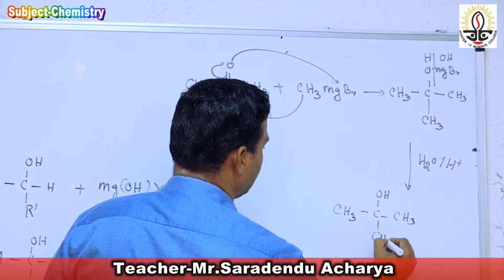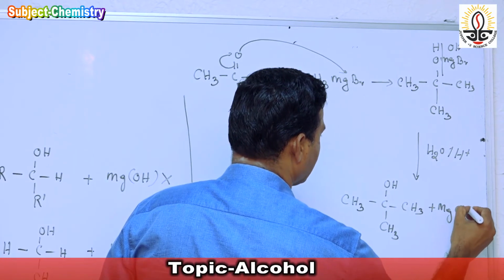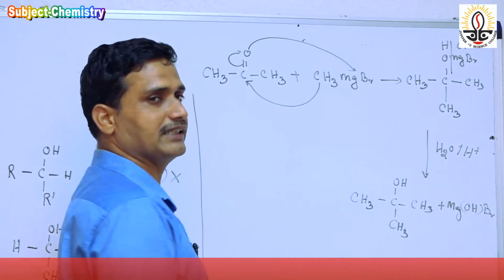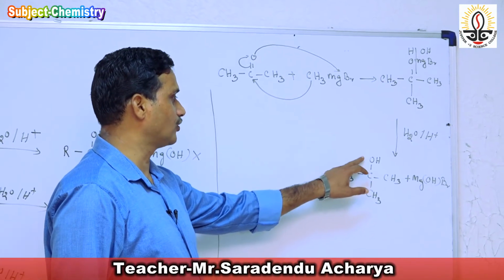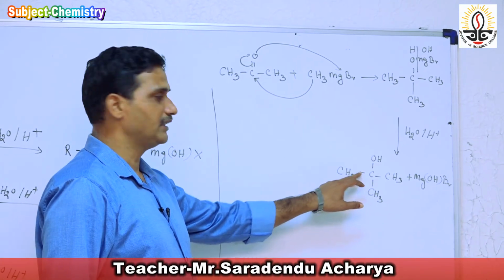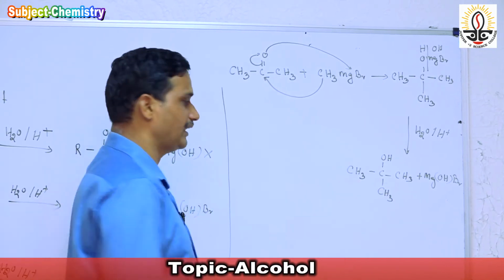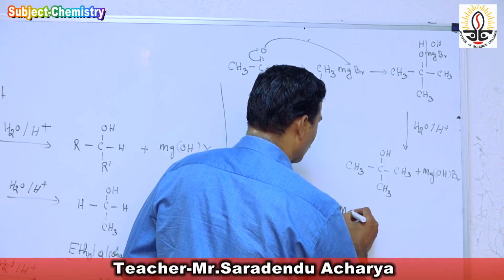CH3, CH3 plus MgOHBr. So after acidic hydrolysis we get a tertiary alcohol, because the carbon atom bearing the alcohol group is directly bonded with 3 alkyl groups. So it is a tertiary alcohol. So that is 2-methyl propan-2-ol.